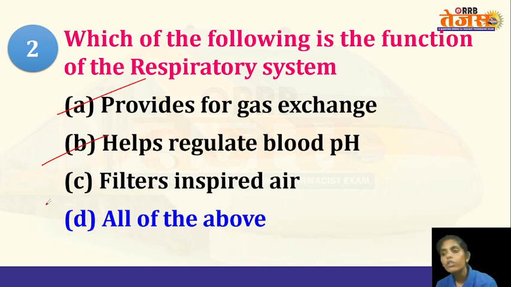And then it filters the inspired air. When we inspire air, along with the oxygen, we may also inspire some dust particles, germs and bacteria. The respiratory tracts, that is the trachea, the pharynx and the bronchi, have a mucosal lining inside which has mucus. Mucus is a very sticky substance, and when the air passes through these respiratory tracts, the dust particles, germs and pathogens stick to the mucus, and only clean air passes into the lungs.